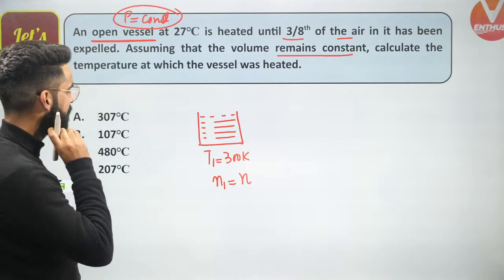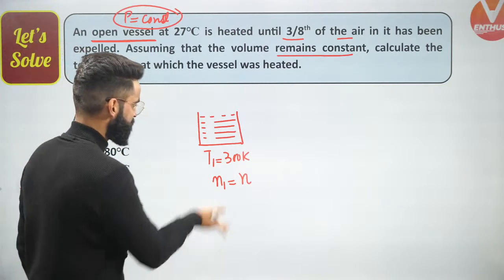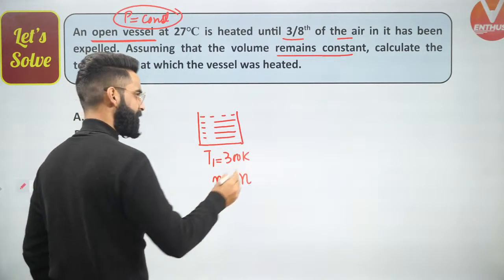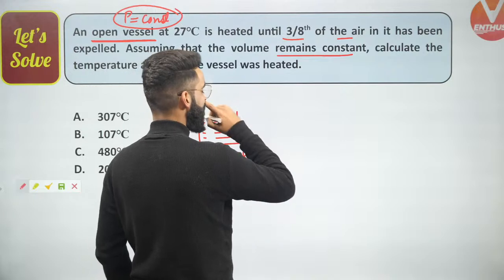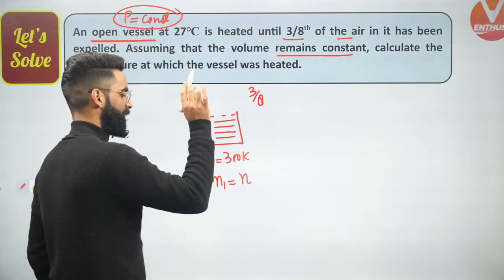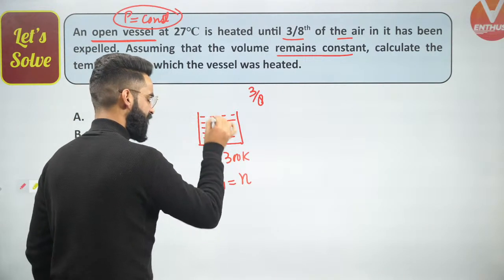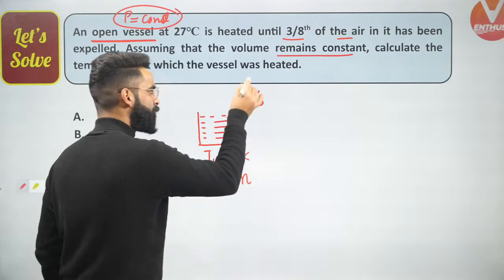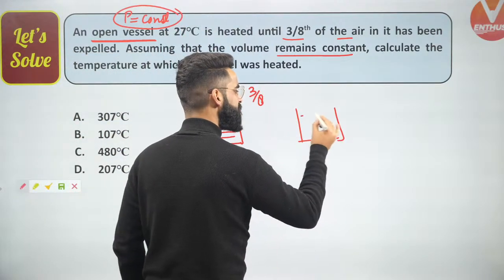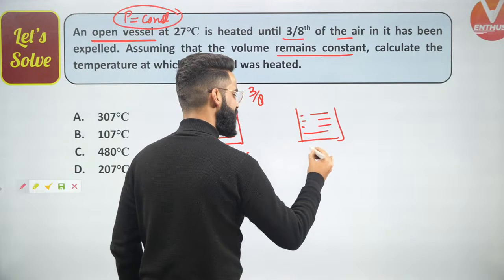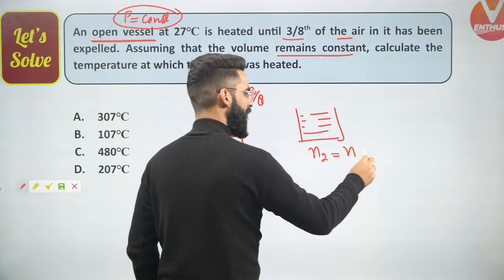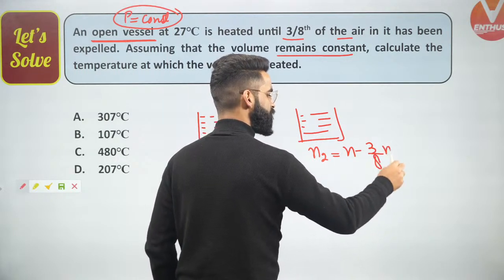Yes. Now, guys, what I'm doing right here, I'm heating it up. When I'm heating the gas up, what is happening? Some of the gas is coming out of the container. Yes. Now, how much gas is getting expelled from the container? 3/8 of the gas in the container is being expelled. If total moles of the gas in the container were N, so 3/8 into N will be getting expelled out. So once the gas gets expelled out, how much gas will be left in the container? I'll say the final moles of the gas in the container will be initial moles minus 3/8 of N has got expelled out.